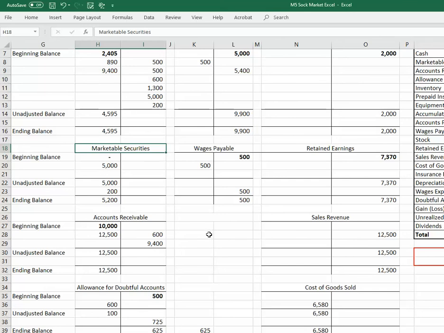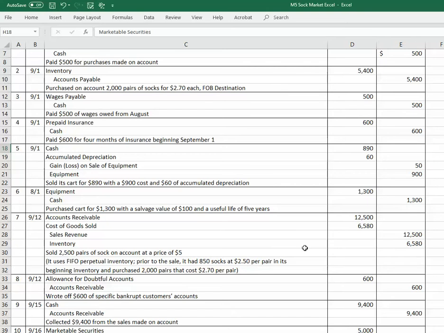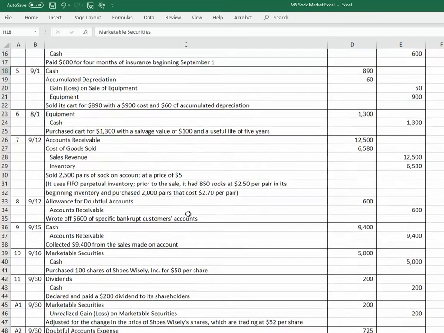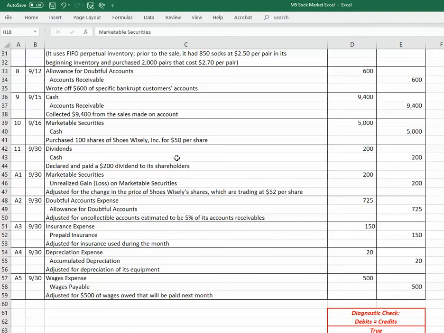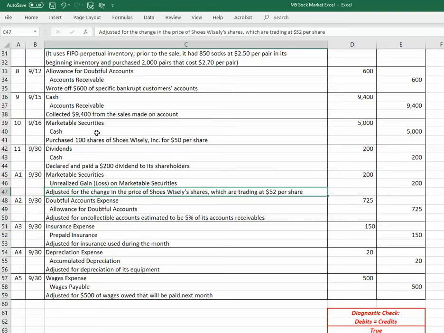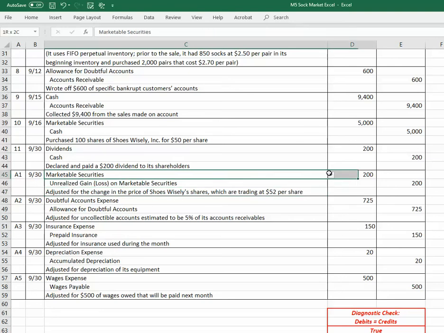So in our example here, the company looks up the price of the shares of Choose Wisely and finds out that they're not selling for $50 anymore, they're selling for $52 a share. So it's gone up by $2 a share, so they have gained $2 a share times 100 shares, or the value of their marketable securities has gone up by 200.